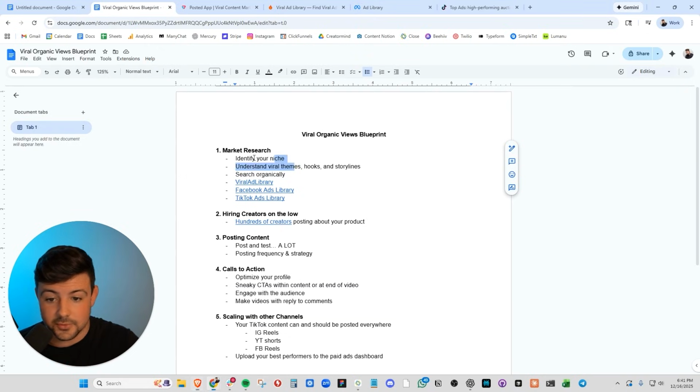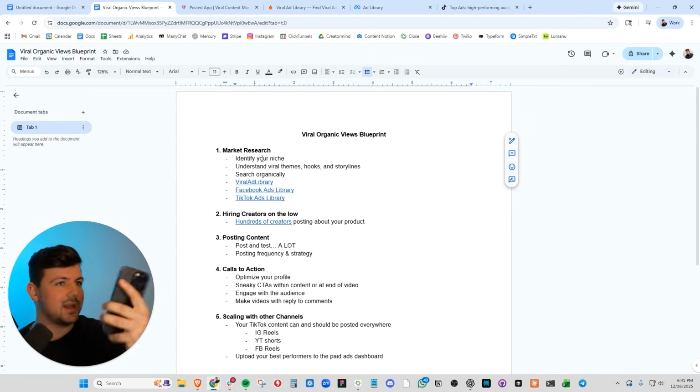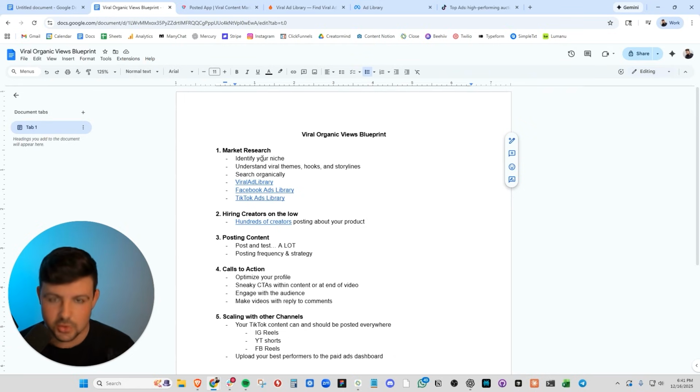And if you do that and you follow this market research method, you will have a much better chance at going viral. If you open TikTok for the first time and you make a random video and try to attempt to go viral, you will fail. But the good news is there are hundreds to thousands of people going viral in your niche. It does not matter what niche you have. I guarantee if you follow this process, we will find you viral videos that you can take inspiration from. You're gonna learn from those formats and you are gonna post similar content.